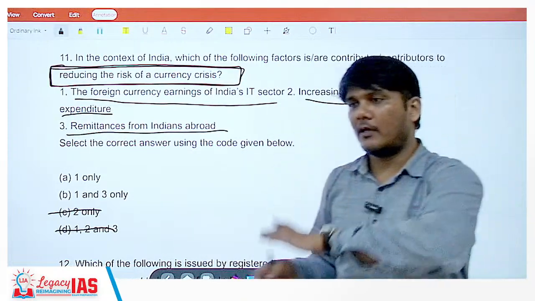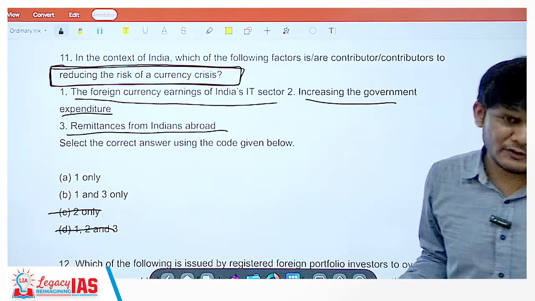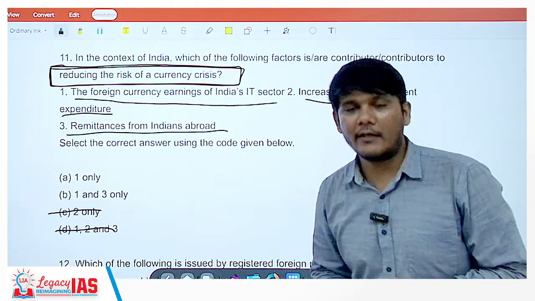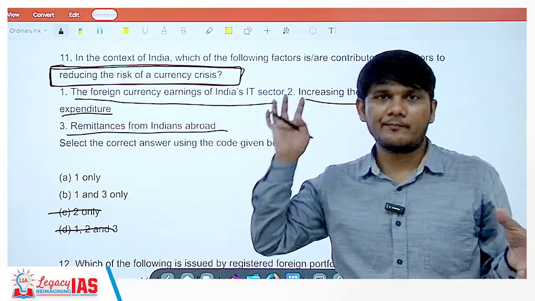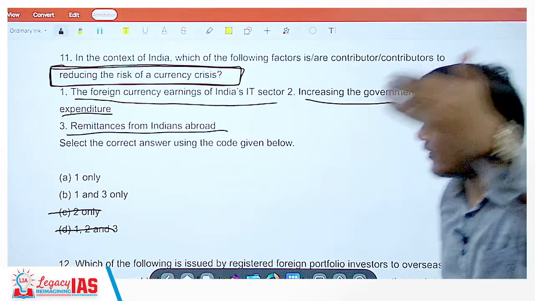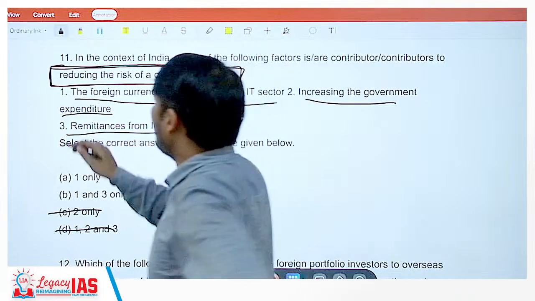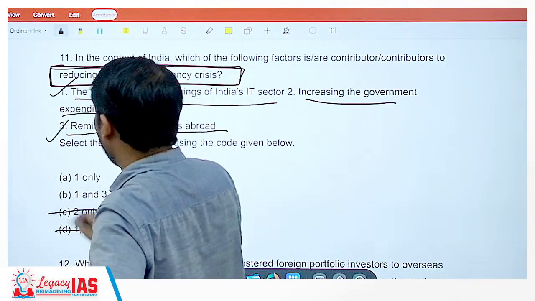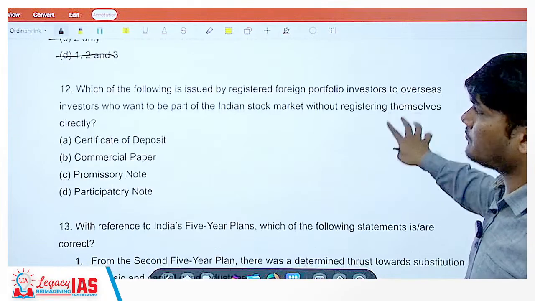Their relatives and friends living in India would get it in rupees, because here you will be spending in rupees. So what does the government do? The government gets the dollars and you get the rupees. So the dollar increases in our foreign exchange, hence reducing the risk of the currency crisis. So 1 is correct, 3 is correct. The correct answer is B, that is 1 and 3.